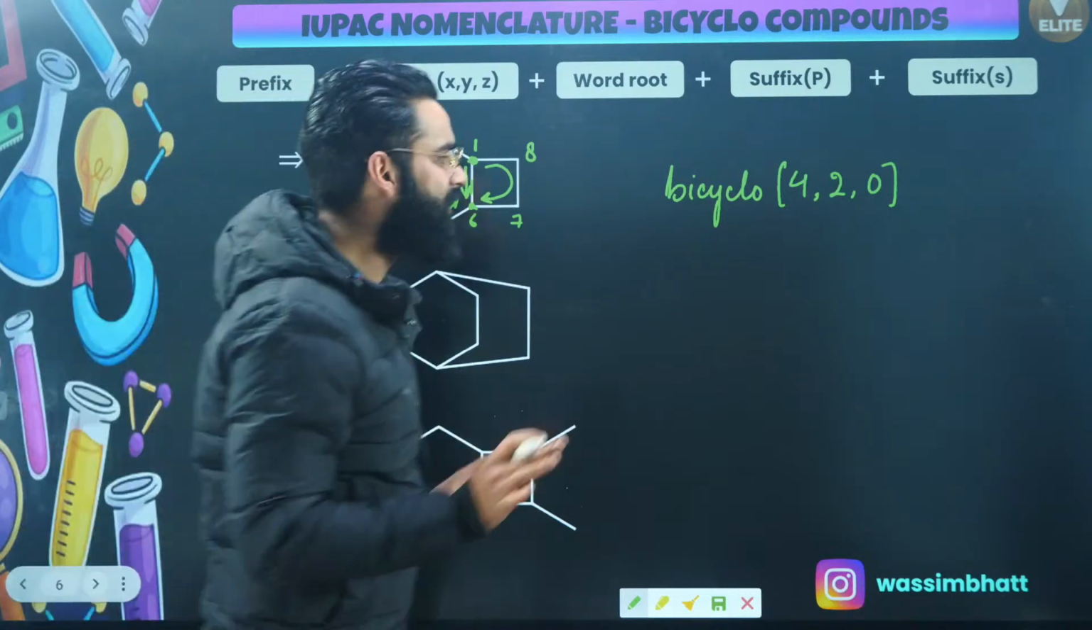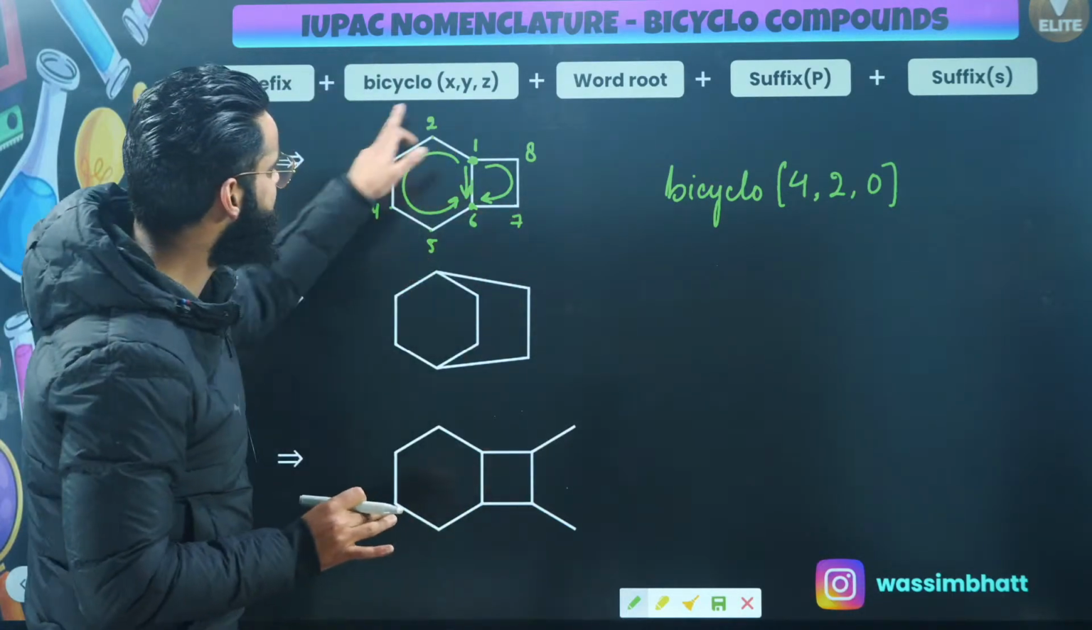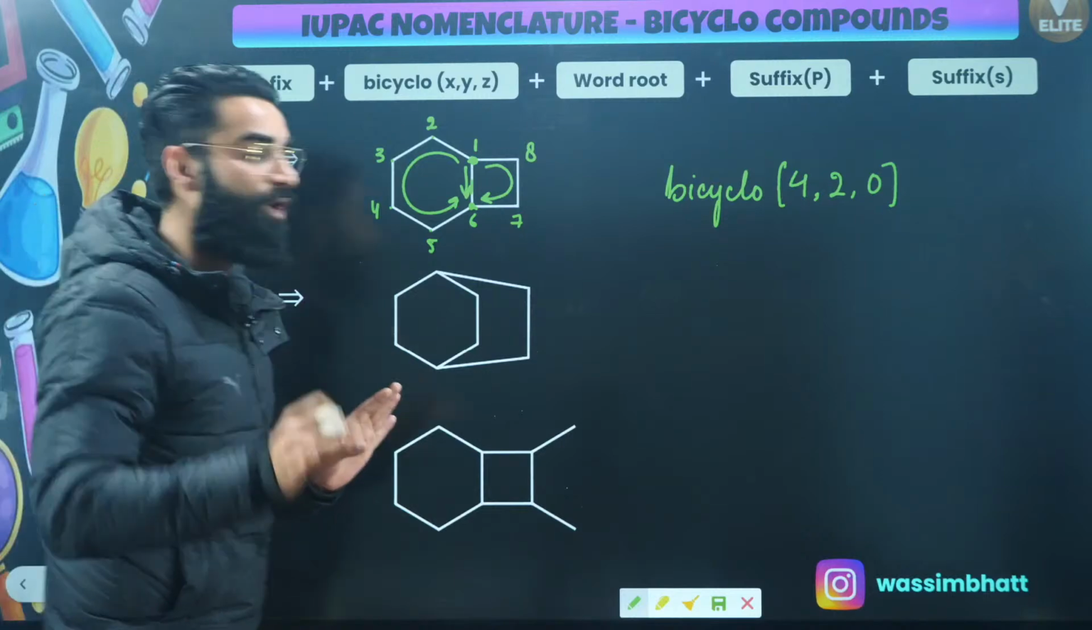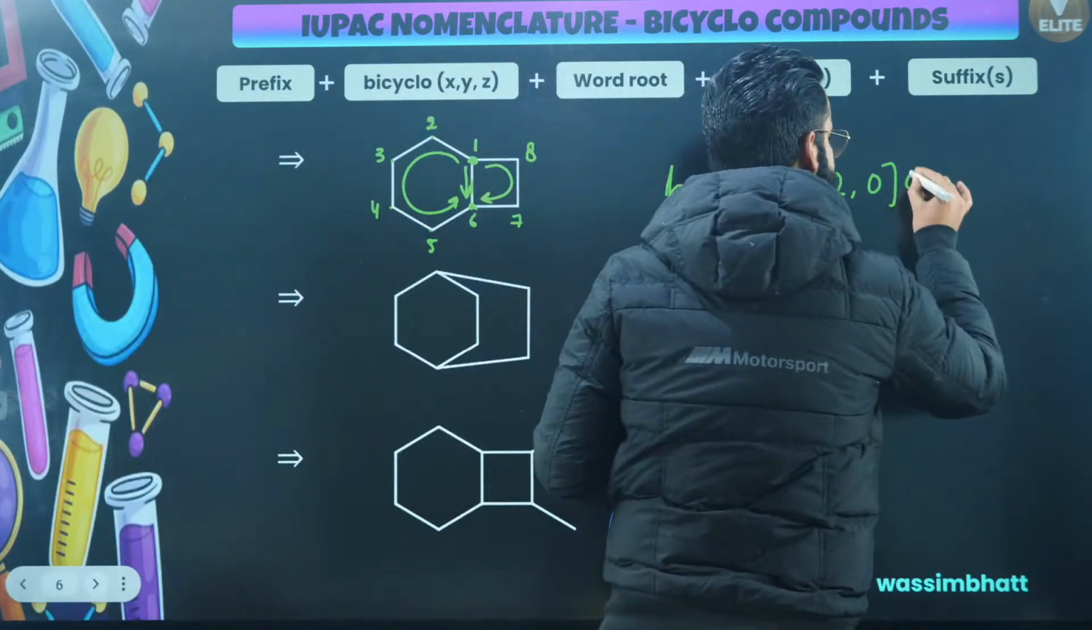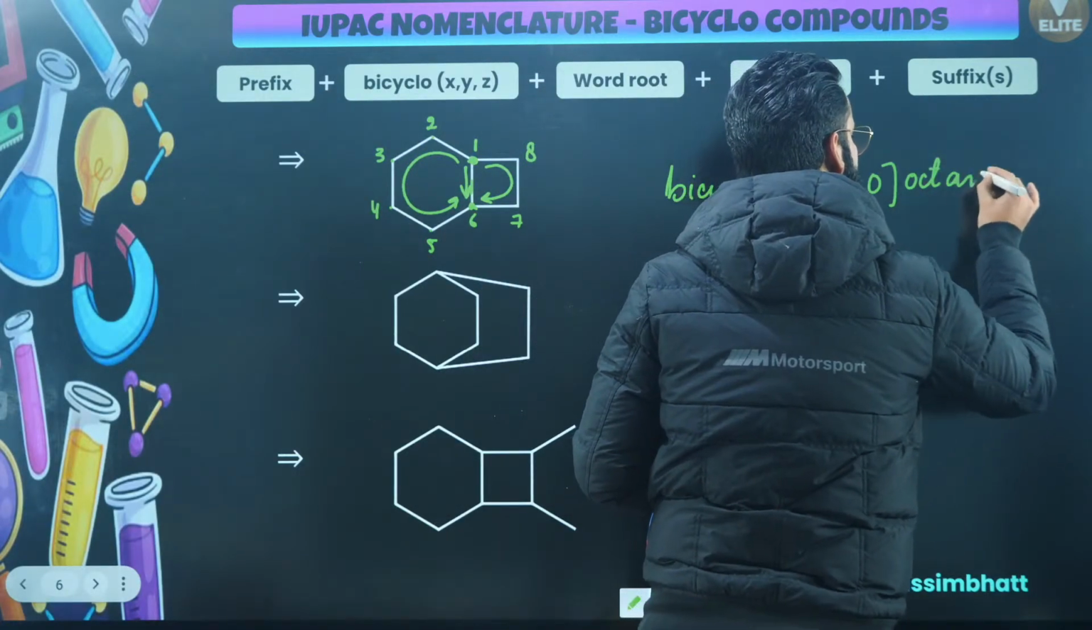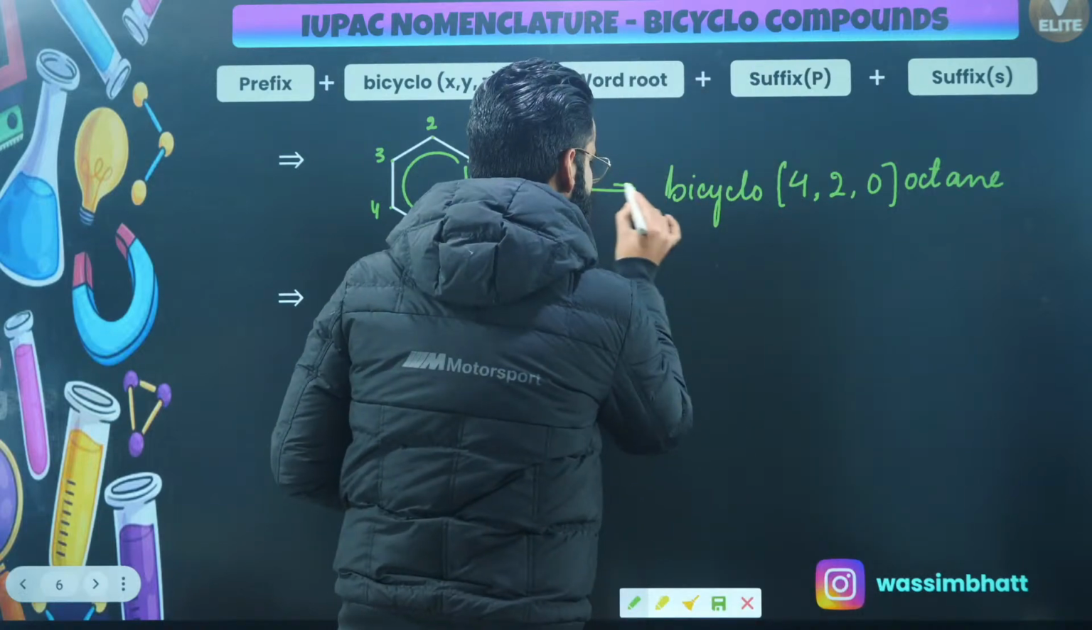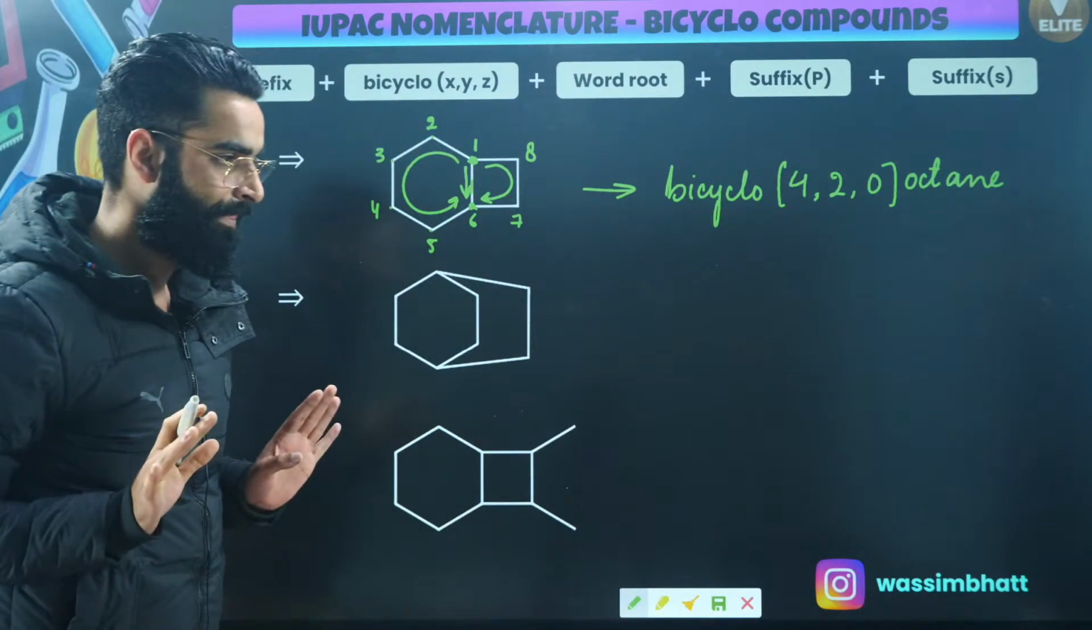And after that, what I'll be writing? See, how many carbon atoms are there in total? 8. What is the word root given to 8? It's oct. And everywhere there is a single bond. It's going to be ane. So this is going to be the name of the compound. As simple as that, right?